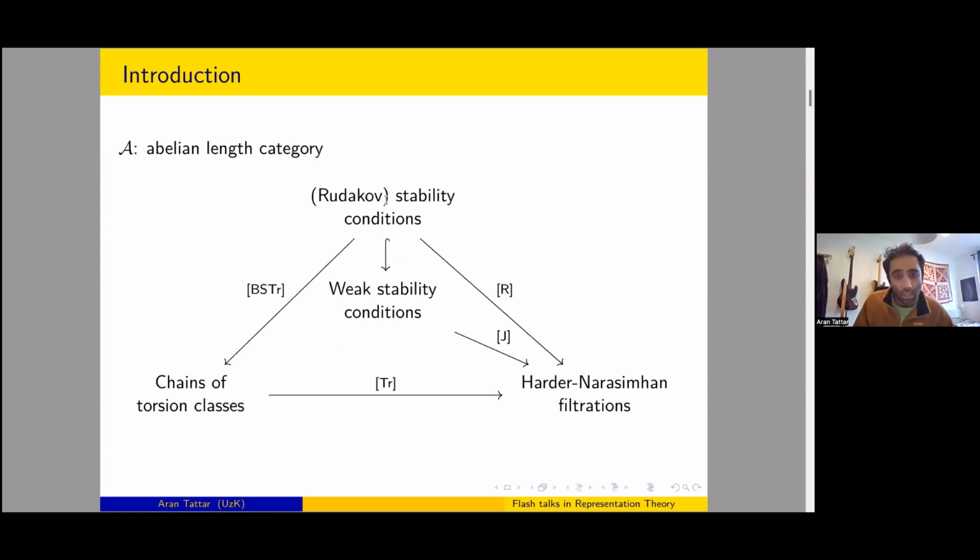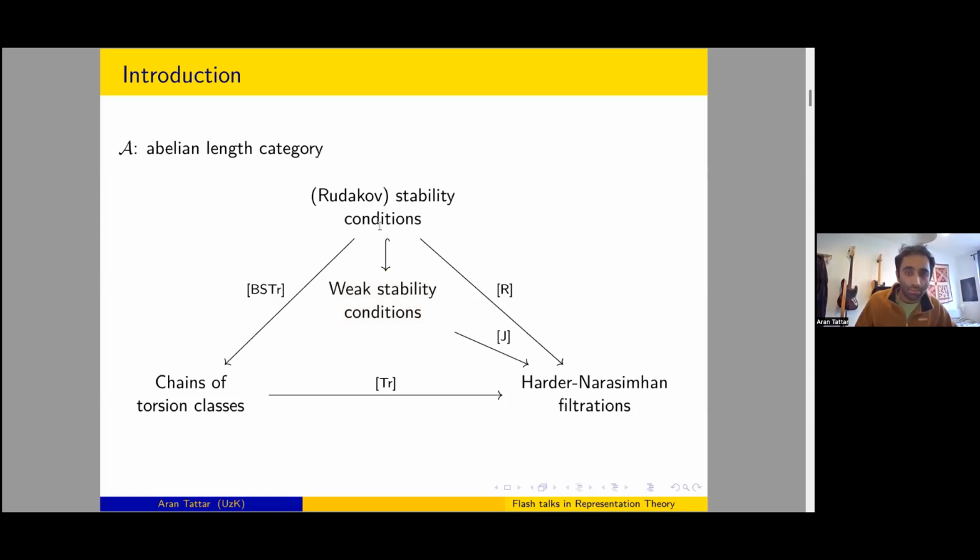In the 90s, Rudakov defined stability conditions for an abelian category and showed that they induce Harder-Narasimhan filtrations of each object. A decade later, Joyce generalized this to weak stability conditions and showed that in a similar way, they also induce Harder-Narasimhan filtrations.